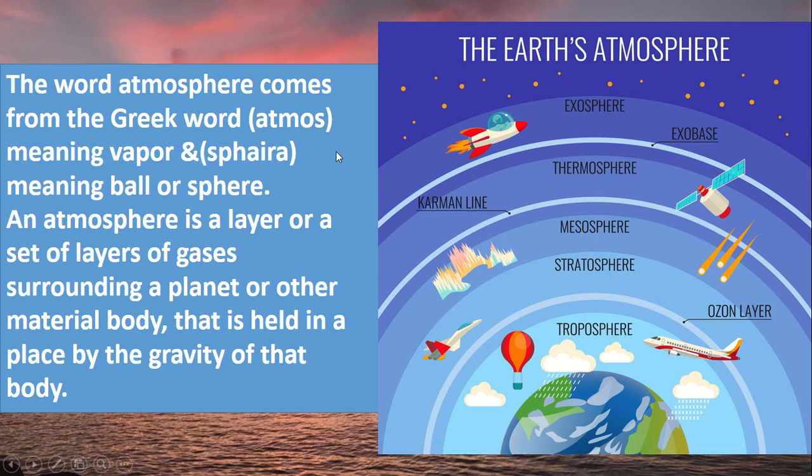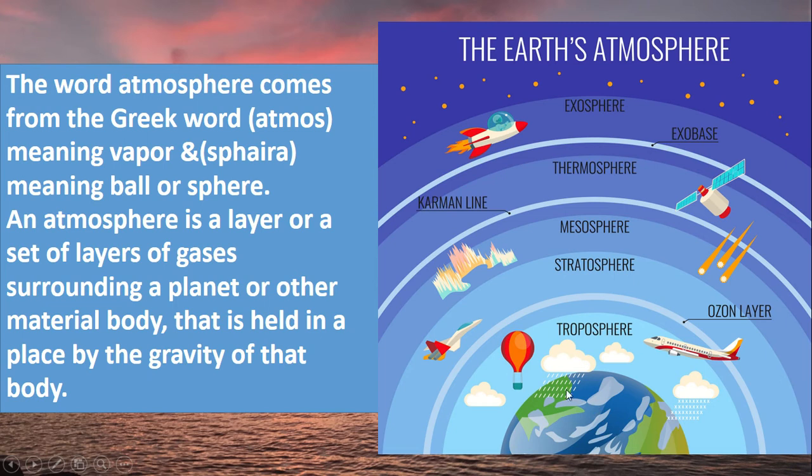So what is the atmosphere? The word atmosphere comes from the Greek word atmos, meaning vapor, and spira, meaning ball or sphere. So an atmosphere is a layer or a set of layers of gases surrounding a planet or other material body that is held in place by the gravity of that body.